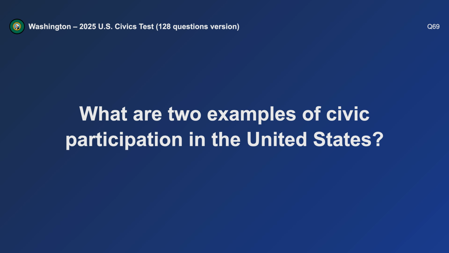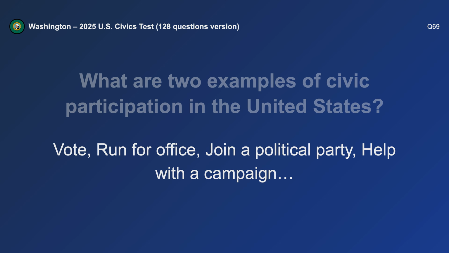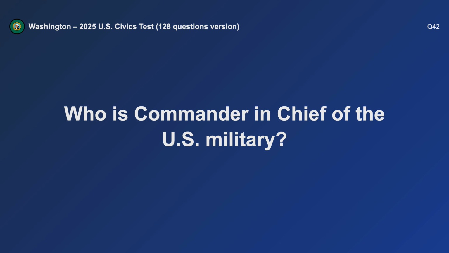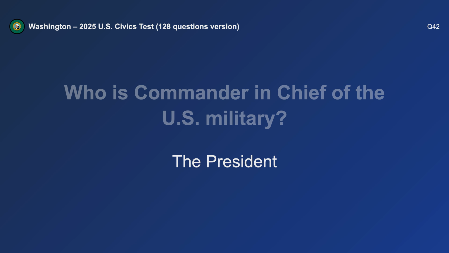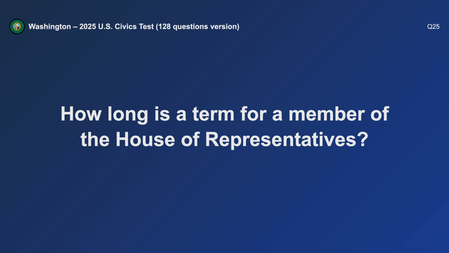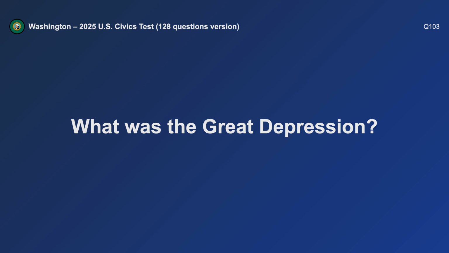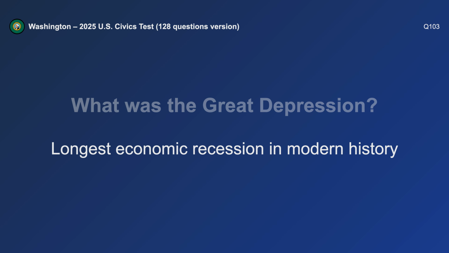What are two examples of civic participation in the United States? Vote and run for office. Who is Commander-in-Chief of the U.S. military? The President. How long is a term for a member of the House of Representatives? 2 years. What was the Great Depression? Longest economic recession in modern history.